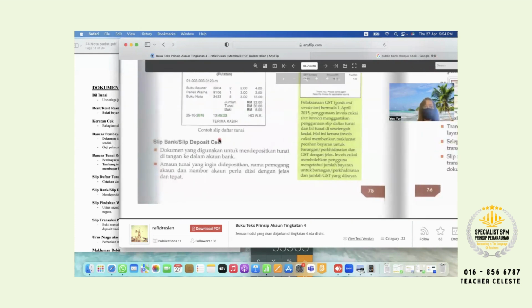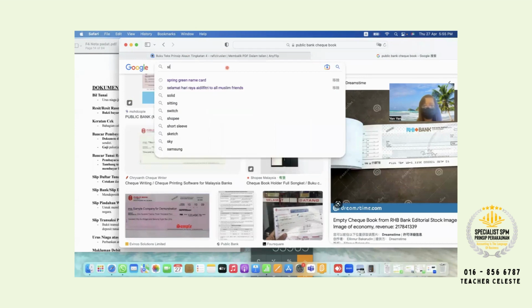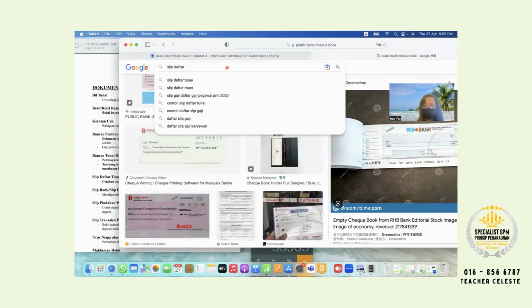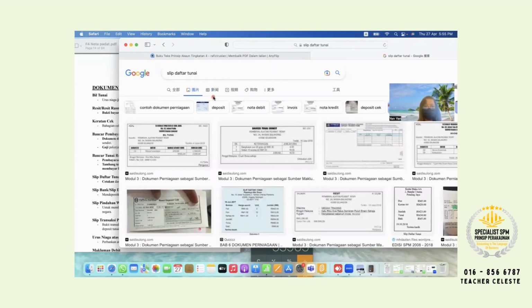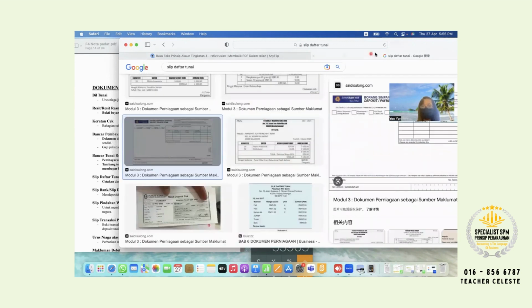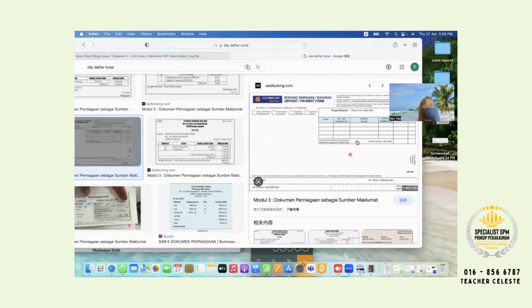Maybe some of you seldom see this one because nowadays we use the cash deposit machine, everything machine, right? For those who want to check the slip, I'll show you here. Like this one, Bank Rakyat. Slip deposit tunai, which means like slip bank, which is when you want to cash deposit.